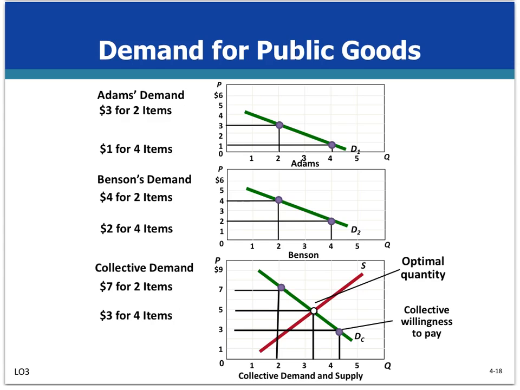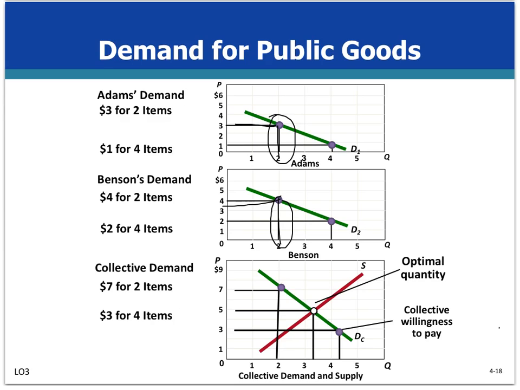Here, Adams' willingness to pay for the second unit is $3. For Benson's, it is $4. So you are summing these vertical distances, okay? Vertical distances, which are the prices. You are summing the prices to get the collective willingness to pay.